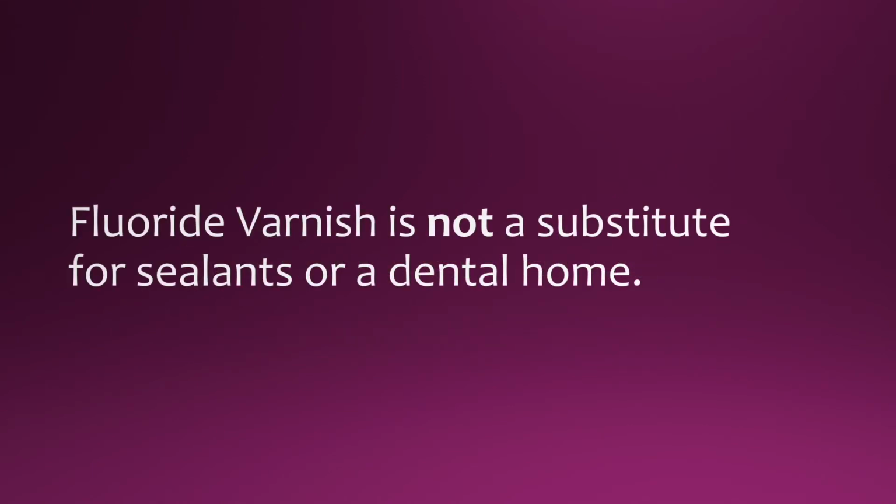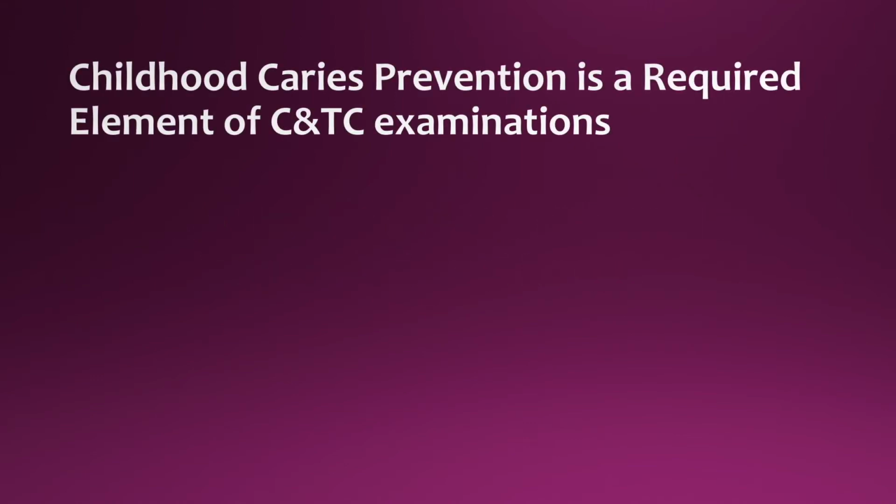Fluoride varnish is very important to prevent cavities in young children, but fluoride varnish alone cannot stop the caries process. Fluoridated water, a dental home, and daily oral health practices are equally important. All children should have sealants applied to the chewing surfaces of permanent teeth, and sealants can only be applied by dentists. Adopting childhood caries prevention is easy to implement and does not take a lot of extra time.